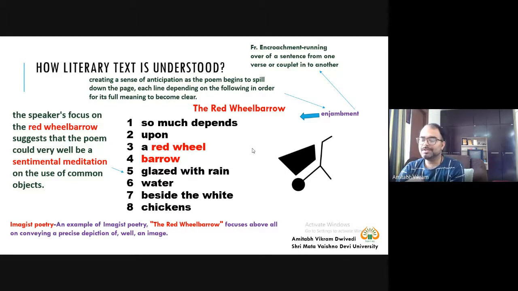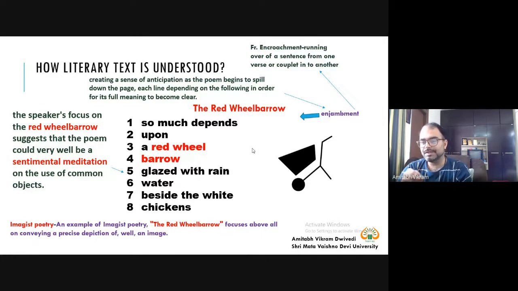Image here is not simply a photograph that is in front of you, but it means you are looking at something in the world, and you have the perception of that particular thing through your eyes, and then you are writing about it. Let's assume that a red wheelbarrow is in front of you and you are writing about it. Whatever is happening to that red wheelbarrow, you are writing about.